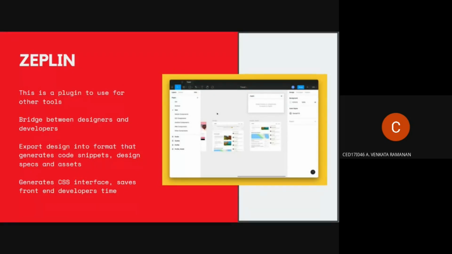The next one is Zeppelin. It's basically a plugin used in other design tools to export the design into code. It also generates CSS, which will be time saving for front end developers.